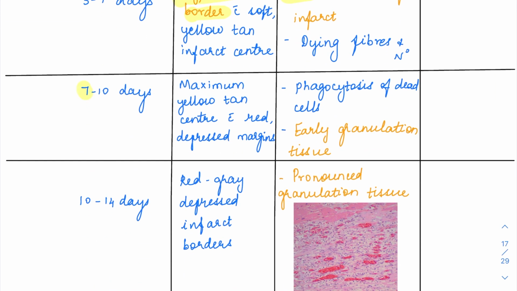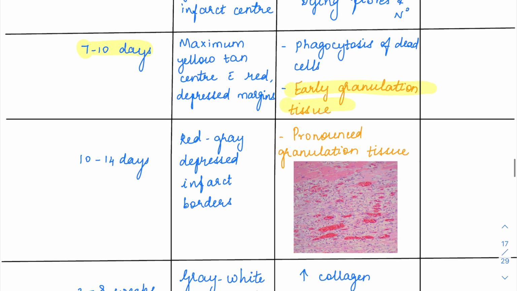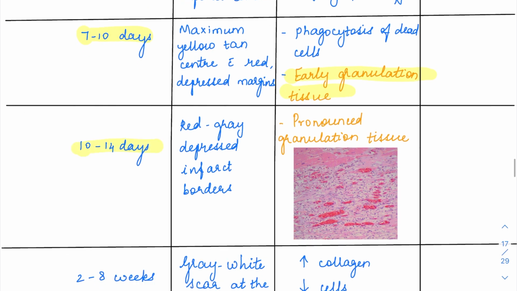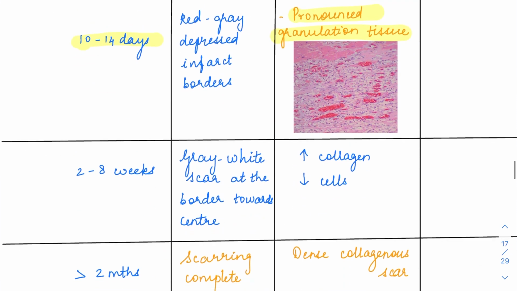So after 7 days, within 10 days, these macrophages which have come will eat up all the dead myocyte fibers. So phagocytosis by the macrophages will be done, and it will start forming early granulation tissue. Granulation tissue, we all know, is composed of neoangiogenesis, fibroblasts, and chronic inflammatory cells, right? So this early granulation tissue will start by 7 to 10 days. Then 10 to 14 days, what happens? The maximum amount of granulation tissue will be seen in 10 to 14 days only.